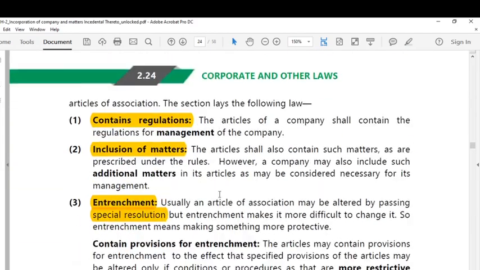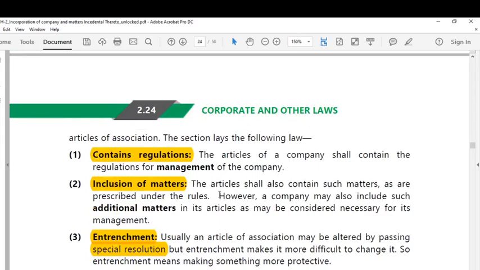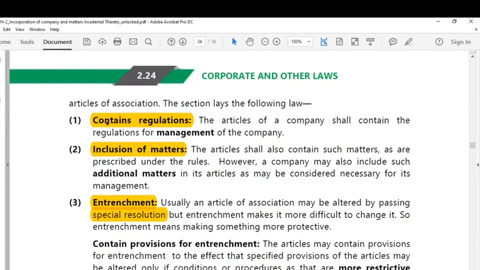So dear students, here there are about seven provisions which are given under this particular topic to understand the different provisions of articles. So the first point says that it contains regulations. The articles of a company contains regulations for management of the company. We already discussed that rules and regulations are to manage the company. So it contains certain regulations in order to manage the company.